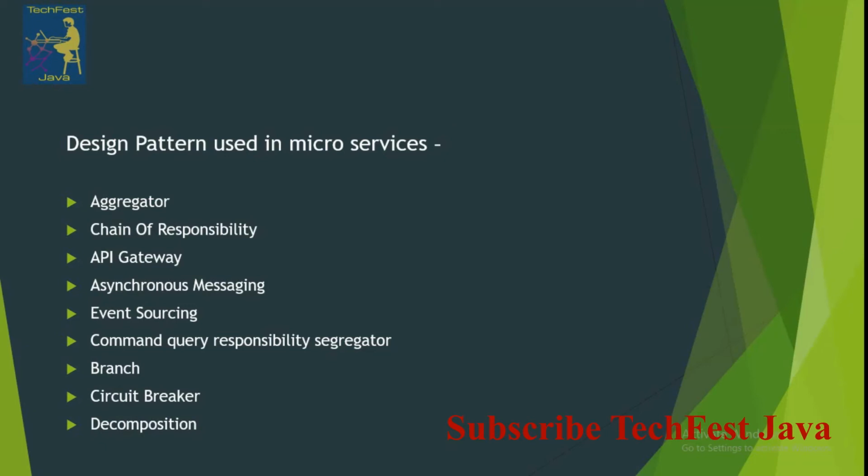Then there is the API gateway microservice pattern. Suppose we have a web application where multiple microservices exist and do their work, and there is a UI page where a user wants different kinds of data for each processing.